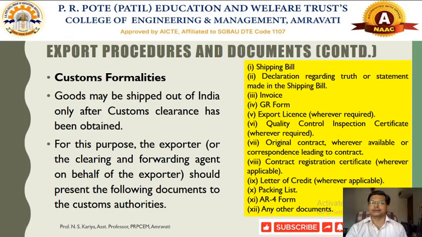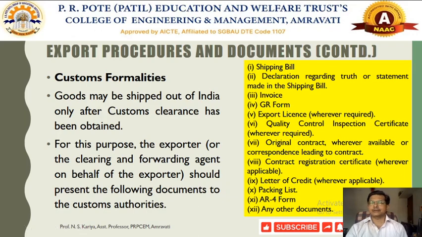The exporter also has to obtain some custom clearances, and primarily the clearing and forwarding agents, who work on a commission basis, will complete all these formalities on behalf of the exporter, after preparing these important documents and making them available for the custom formalities. The custom authorities will verify all these documents, and they will make this custom clearance appropriately after verifying them.